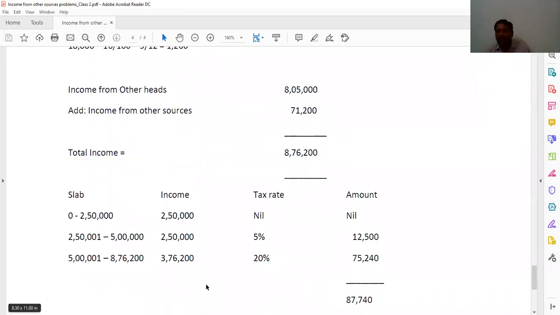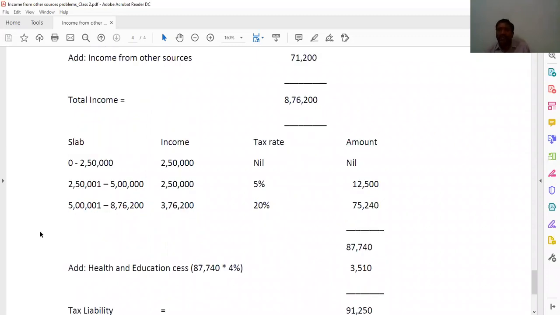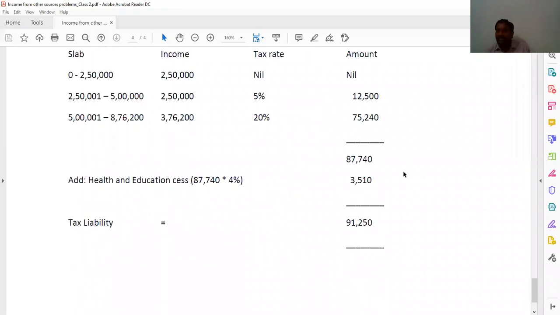Then we need to make the slab, non-senior. Up to 2 lakh 50, nil. 2 lakh 50,000 1 rupee to 5 lakhs, 2 lakh 50 at 5%, 12,500, and 5 lakh 1 to 8,76,200, 3,76,200 into 20%, 75,240. By adding both you will get 87,740, and health and education cess we know 4%, by adding this you will get 3,510, by adding this you will get tax liability as 91,250.